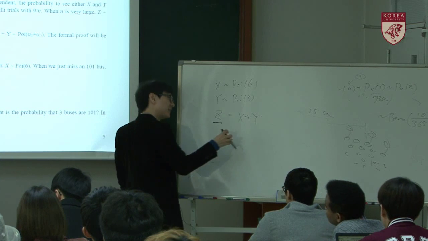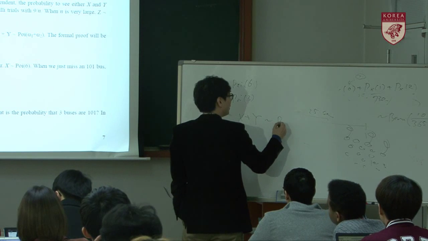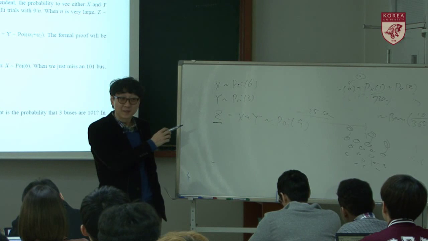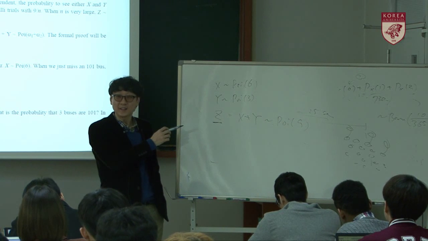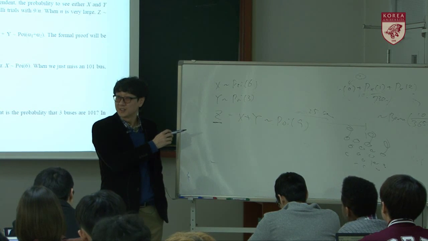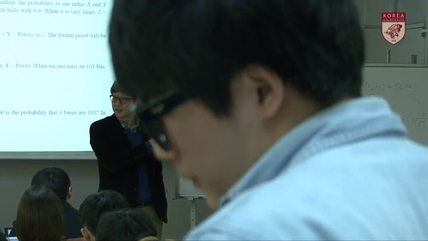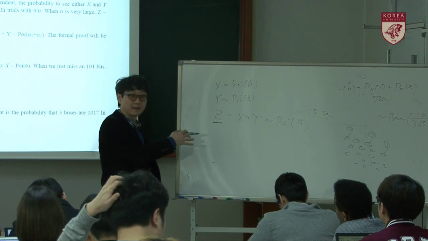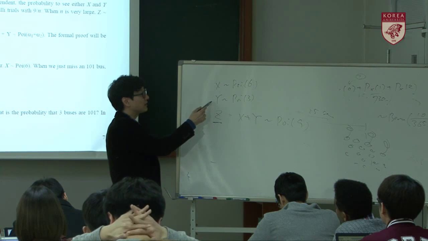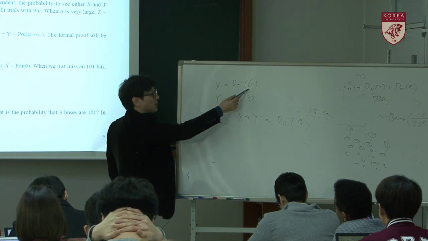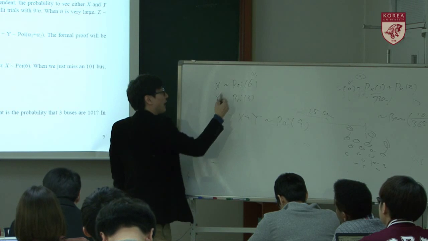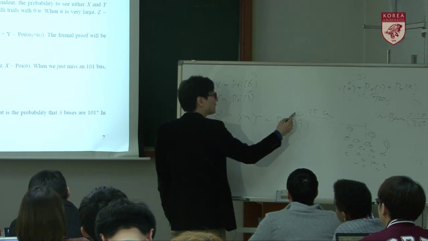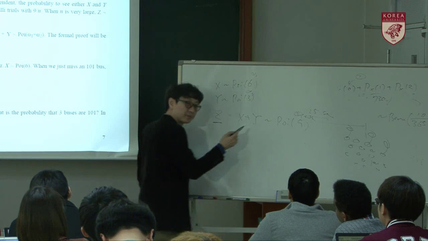Poisson 9. Intuitively, you may say it's a Poisson 9. Right? Then it is true. It's a Poisson 9. Definitely, mathematically, you can concretely prove that. So if X and Y are independent, and X follows Poisson, let's say alpha 1, and Y is Poisson alpha 2, then X plus Y follows Poisson alpha 1 plus alpha 2.